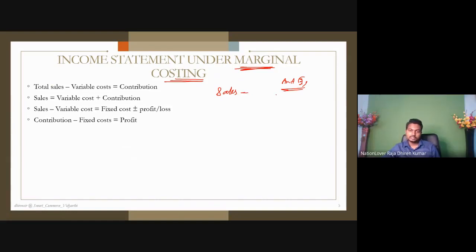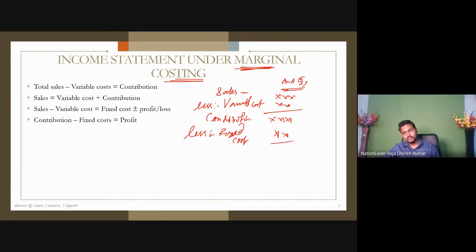So sales first comes. Next, less, as I already stated, what will be deducted first? Variable cost. Understand the point? Sales less variable cost, so you will find contribution. This is contribution. Less fixed cost. So here you deduct the fixed cost. Next to it, whatever remains with us, that will be profit or loss.